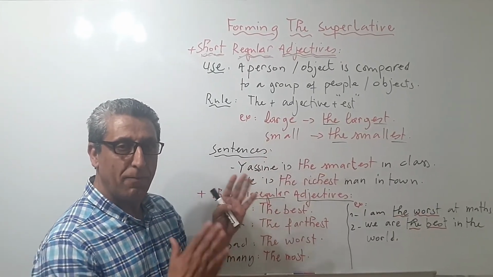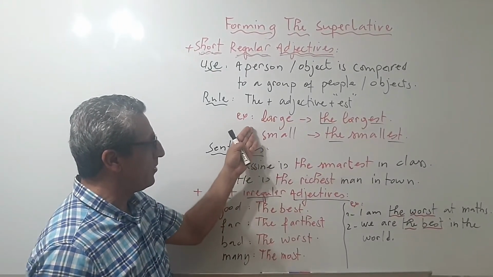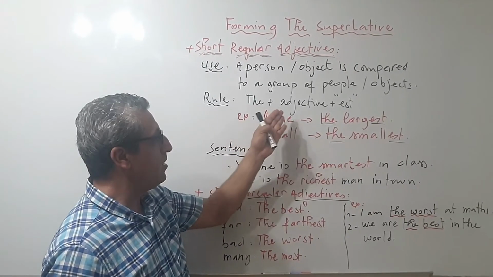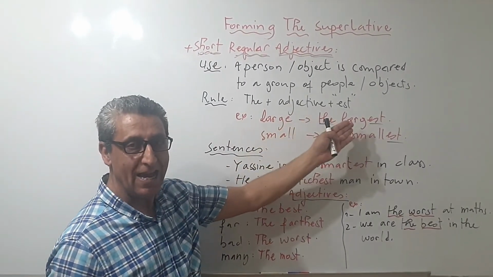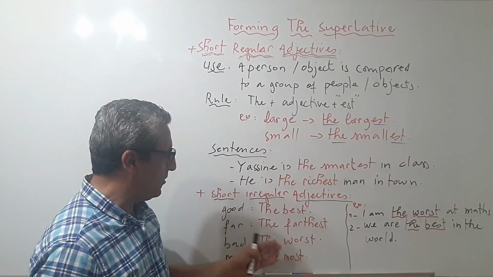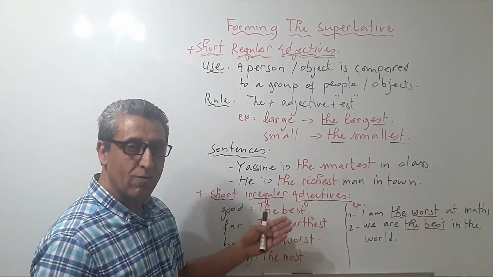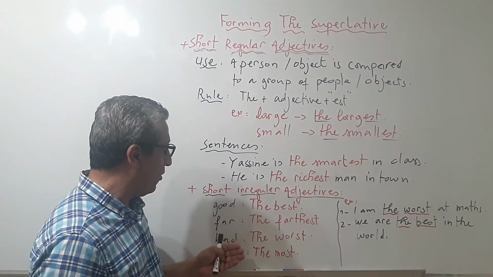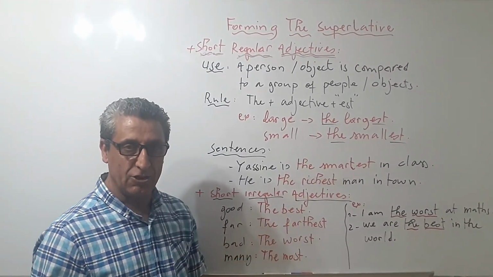And what is the pattern? It's very simple. It's the definite article, the, plus adjective plus est. And we finished with irregular short adjectives, good, which becomes best, and far, which becomes the farthest, etc.